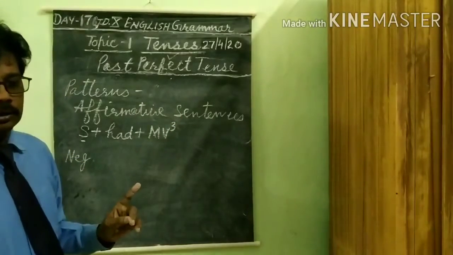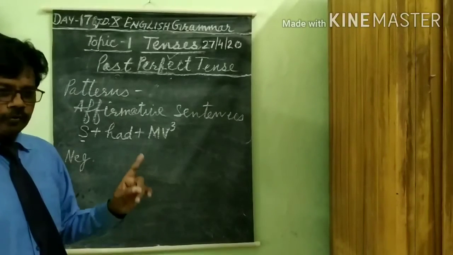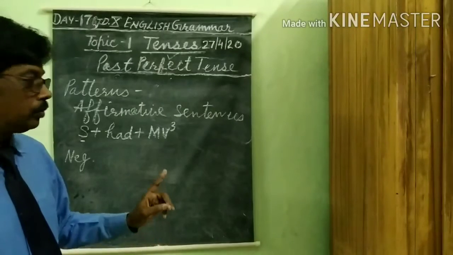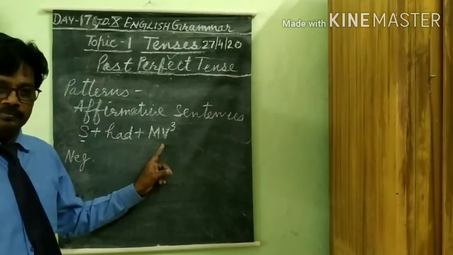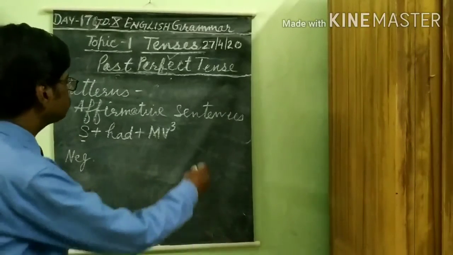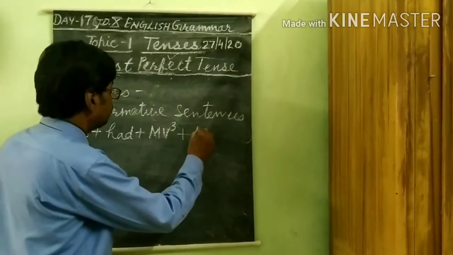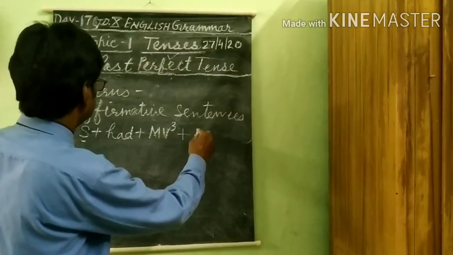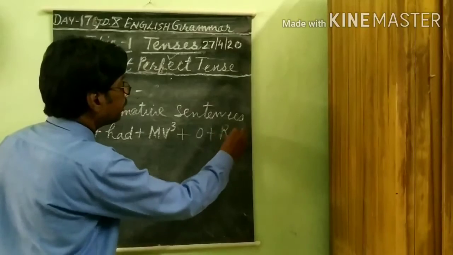Always remember, has, have or had will always follow the third form of the main verb. Here had. Then object and RT.